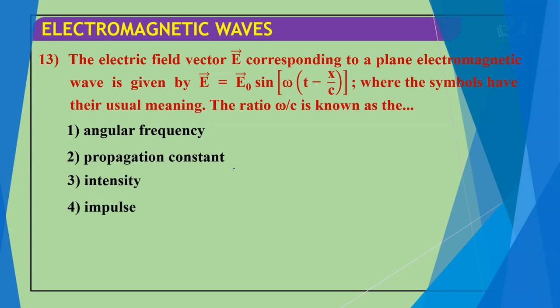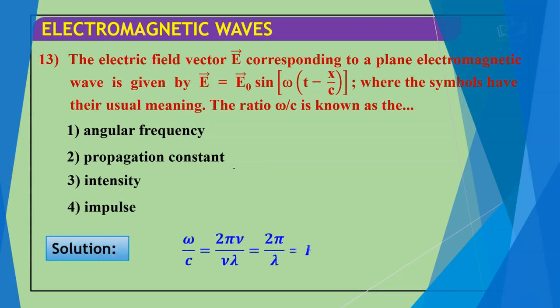The correct answer is: omega by c, where omega means 2 pi nu and c means nu lambda. So this gives k, the propagation constant, which we also call the wave number.